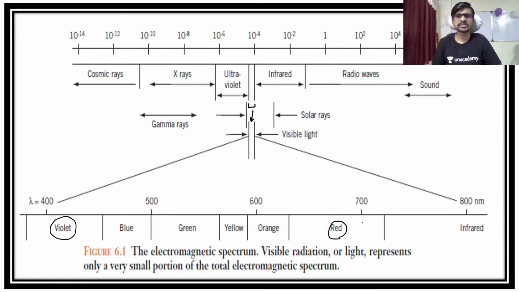This is the only region where the light is absorbed for photosynthesis. We call it the PAR, photosynthetically active region. The blue light and the red light are more necessary for the photosynthesis process.